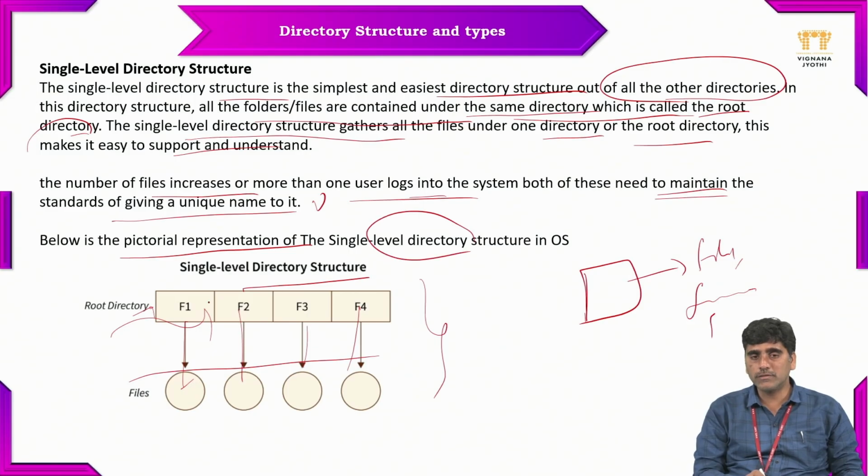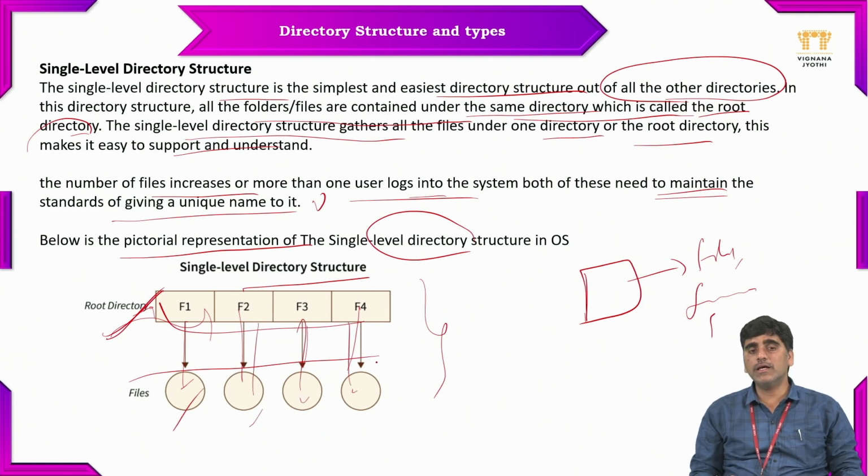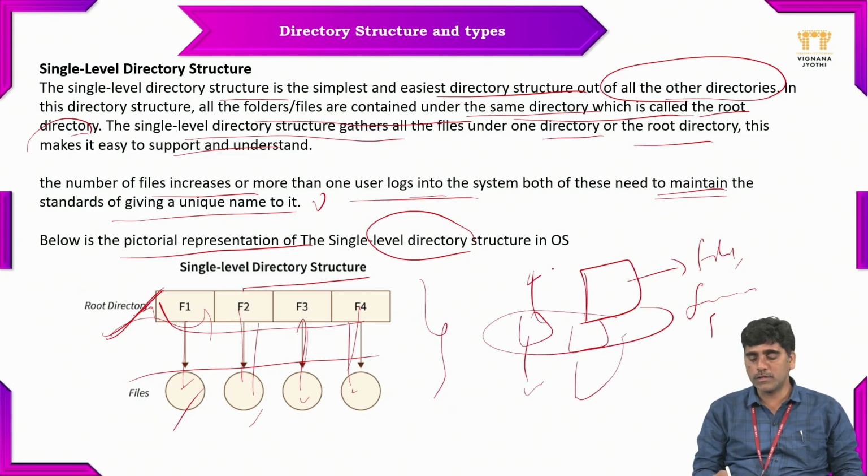So all files can be stored under the one directory, which is called the root directory. For each root directory, one file is created, so this is the single level directory structure. One folder, one file, one folder, one file. All these are under the same directory, which is called the root directory.